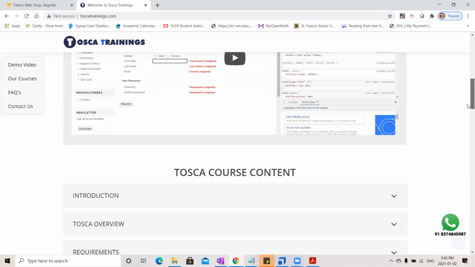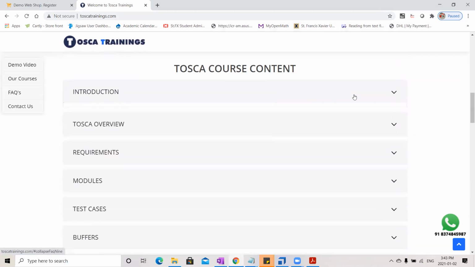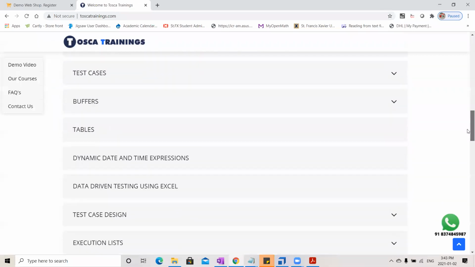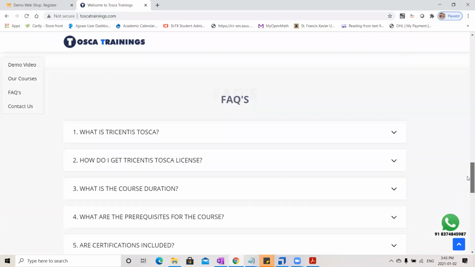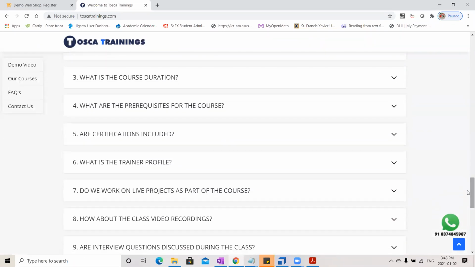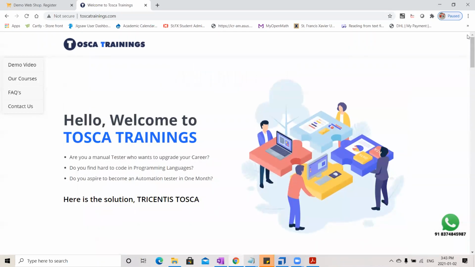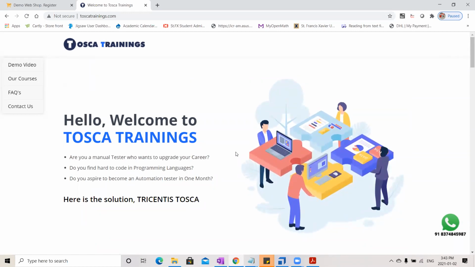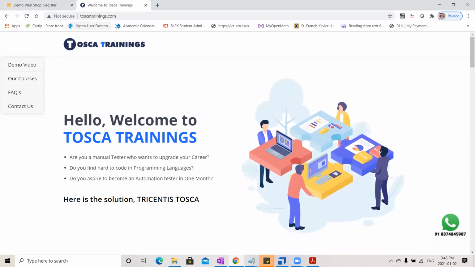If you go over here, you can see the course content: the introduction topics and the overview, the requirements, modules, test cases, the different things that we cover. Just go through this. And these are the normal facts which I came across all these days, so I just placed them. So this is one website which we created, and you can go over there and have a look. I'll ping you this website here.